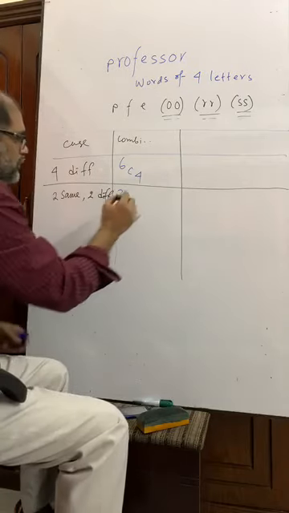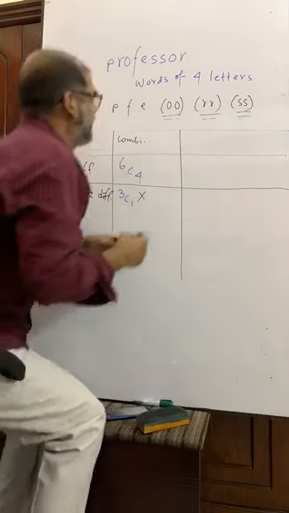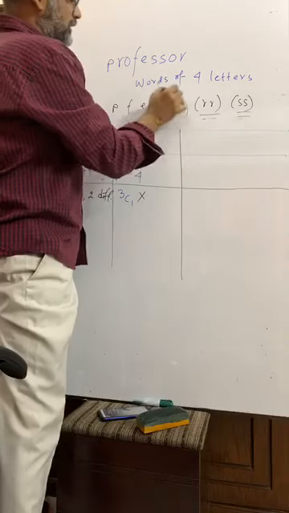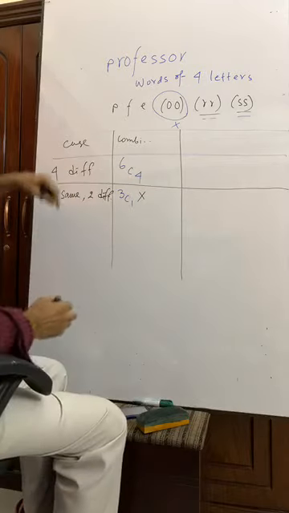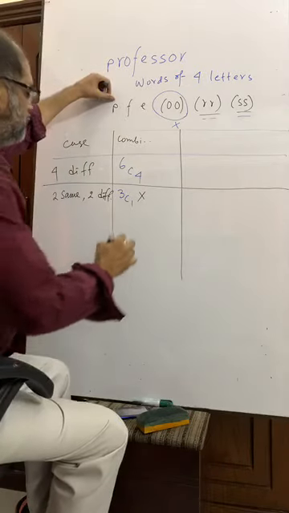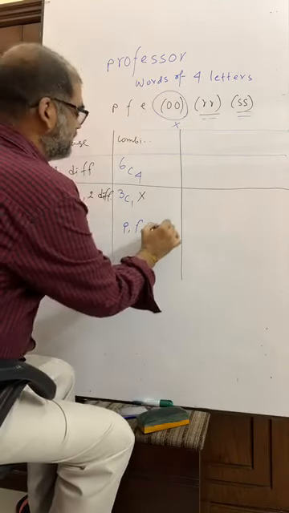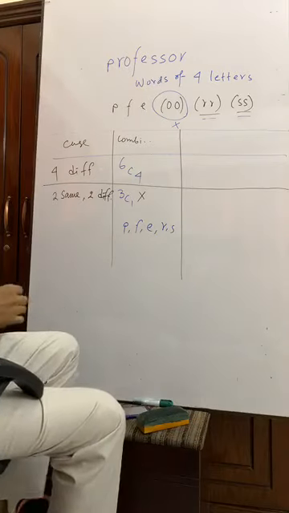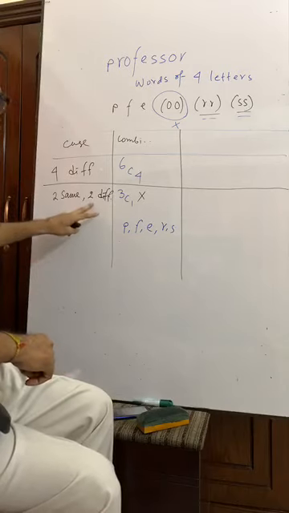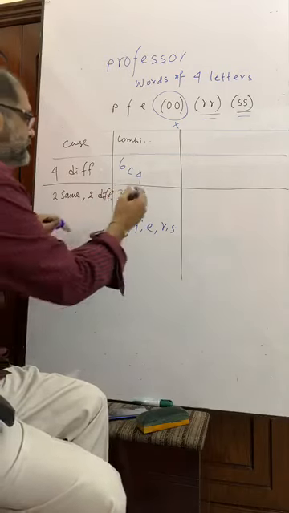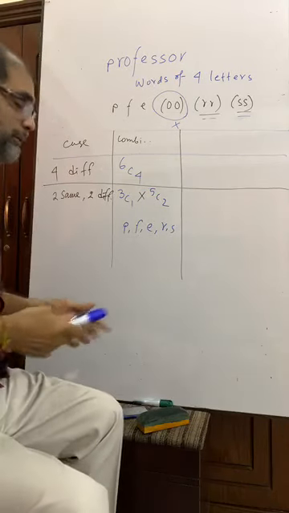Now you see, for two different letters, just for a while you think that you have taken this one. Two same letters. So what is left? What are the different letters now left? P, F, E, R, S. There are 5 different letters now. Out of these 5 different letters, we have to take 2 different letters. That means 5C2. You understand? If you don't understand, please let me know.